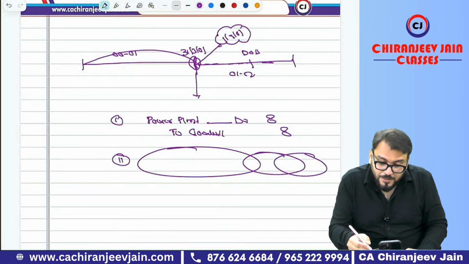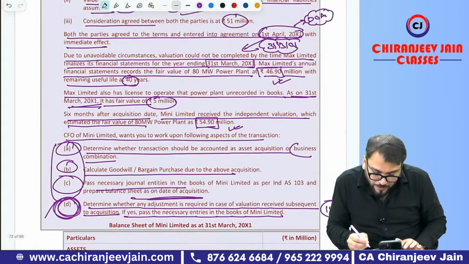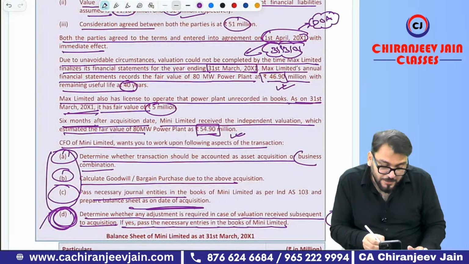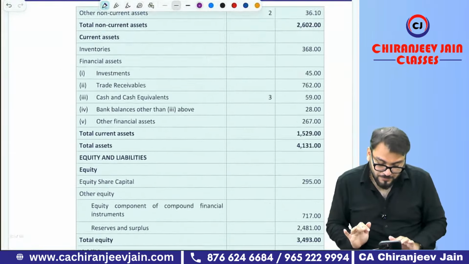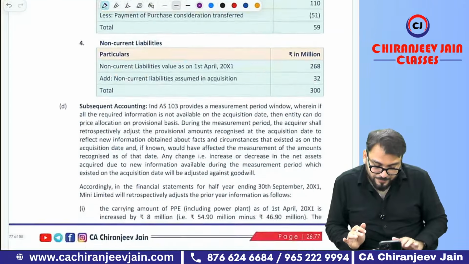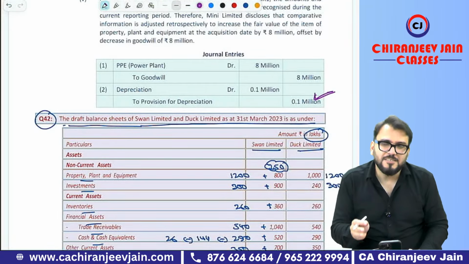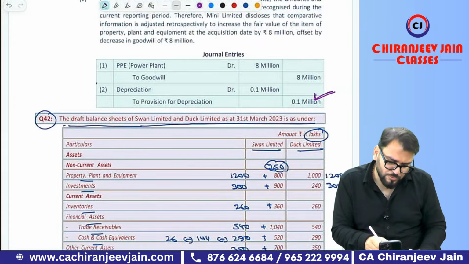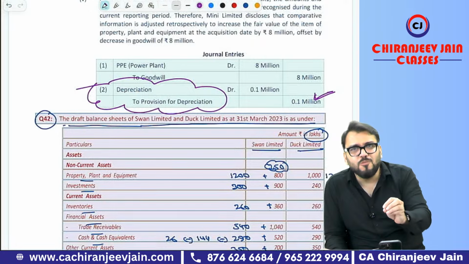But what they have done, because this was actually received, the measurement period information was received. The information was received on which date? The information was received 6 months. So what they have done, I don't know how they have done, why they have done. They have done 6 months depreciation. So if in exam the same question comes with 1/4 as date of acquisition, you also do this depreciation bakwas journal entry. Understood? So that much bakwas can you do in exam?